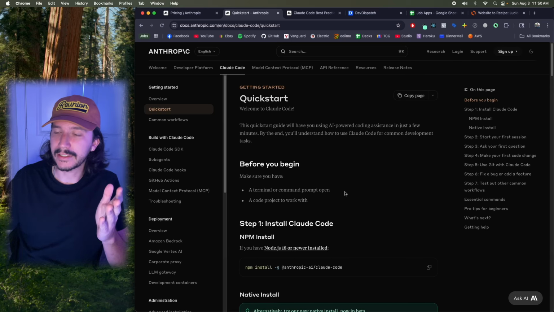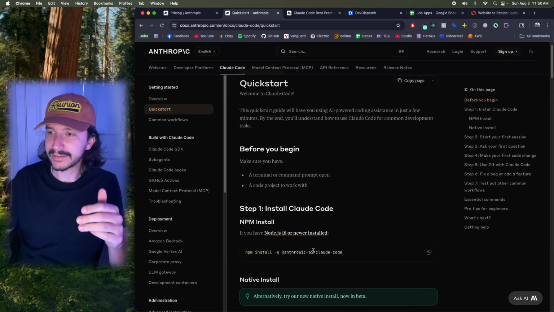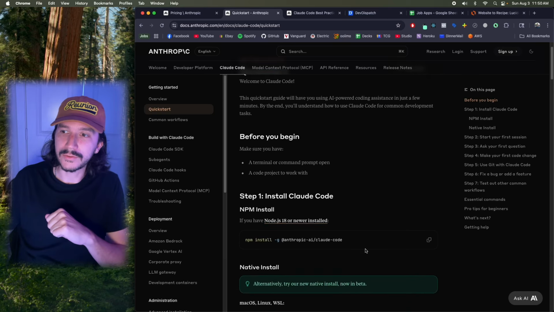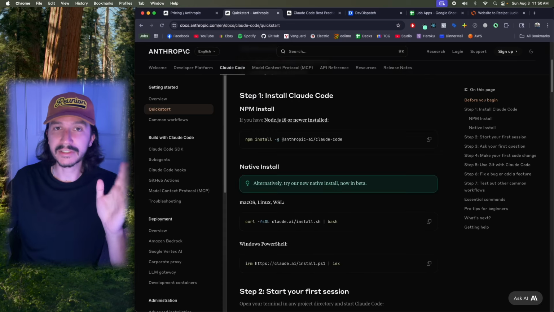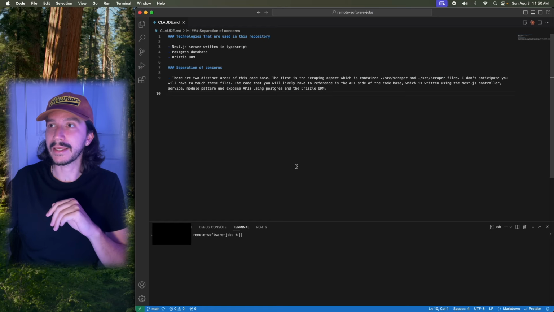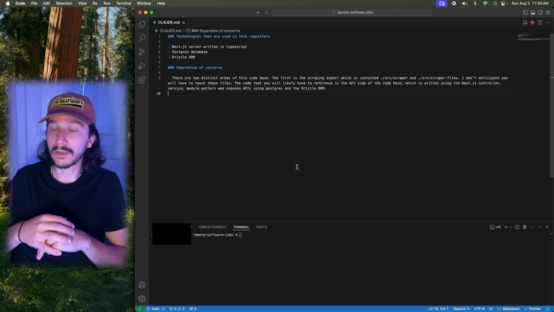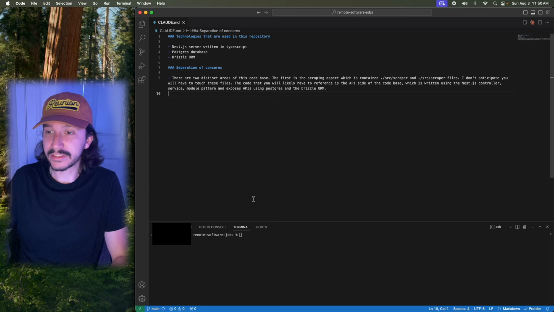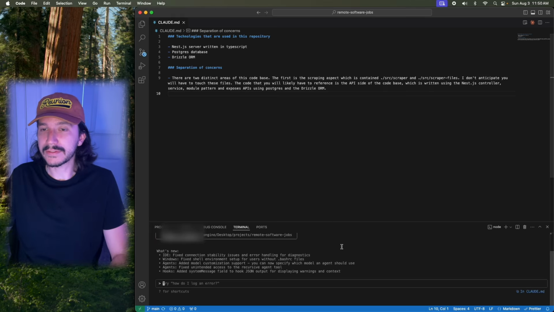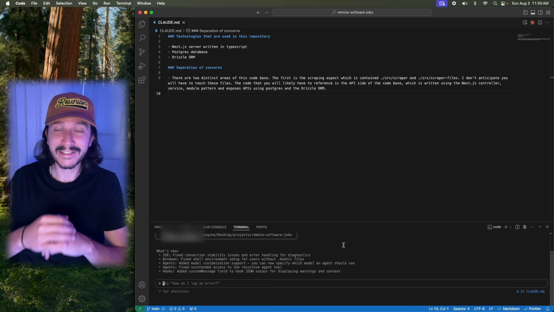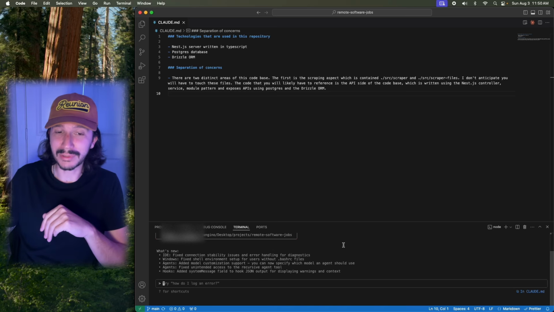First thing I did is obviously just make sure you have Node at least 18 installed, and then you can install Claude Code globally so that you can use it in any of your terminals. So that was the first thing that I did, and then I pulled up a code repository that I want to start using this in, and all I did was type in the claude command. And this is going to pop up if you do not have a plan yet. It's going to ask you to sign in and choose a plan.